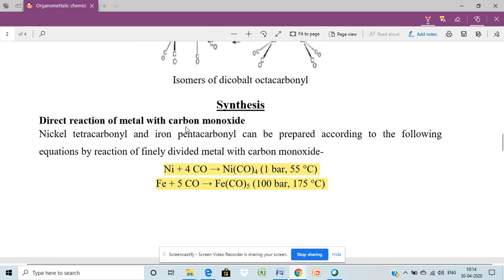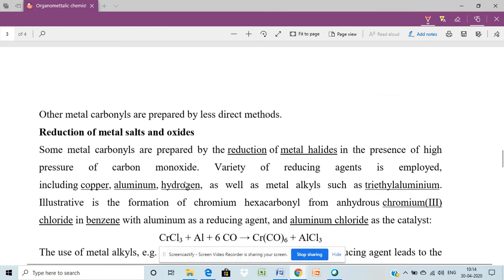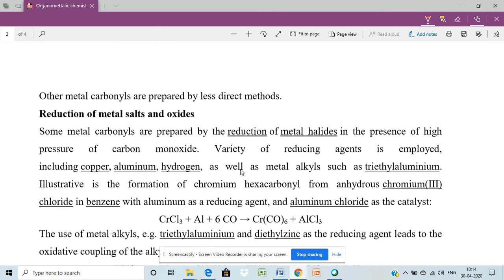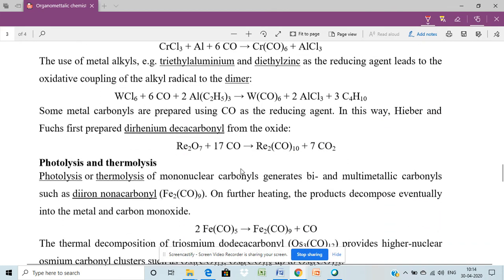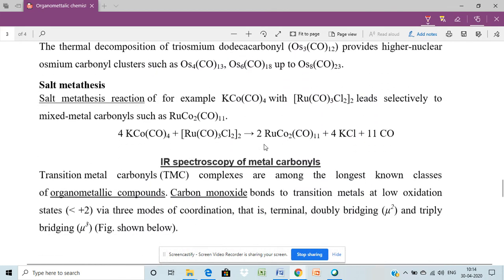Now the synthesis part. There are several ways of synthesizing these metal carbonyls. Some have been written here, which I have also given in your notes. So you may go through all of these reactions.